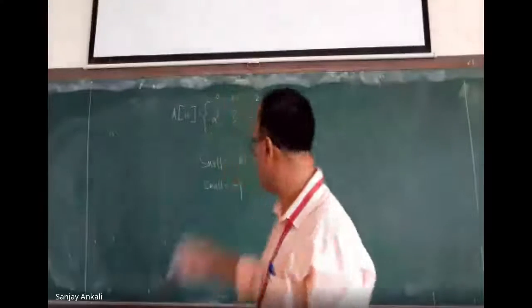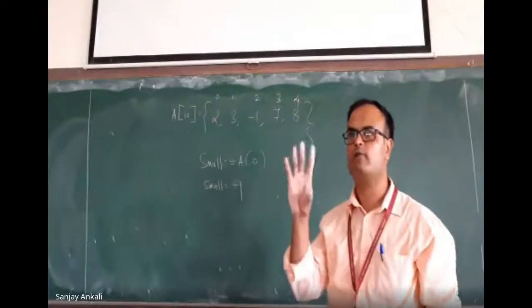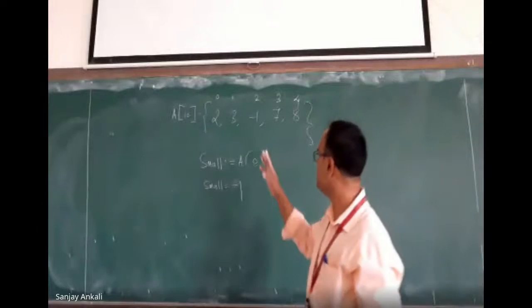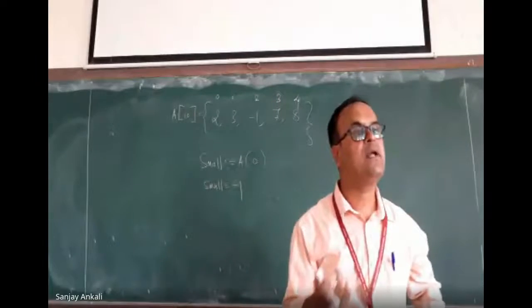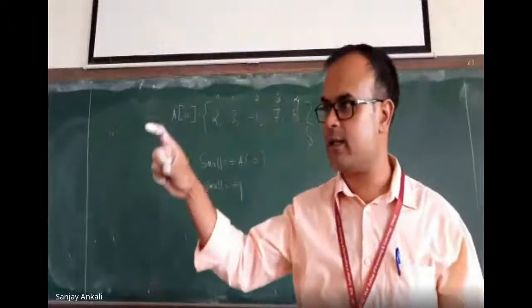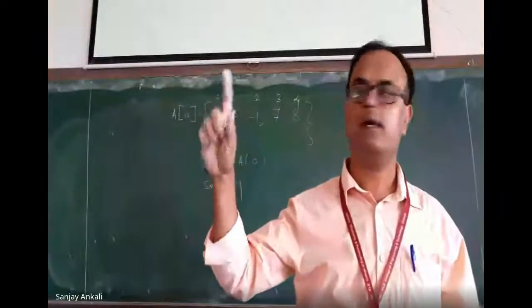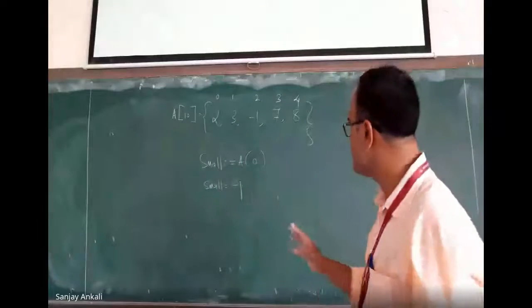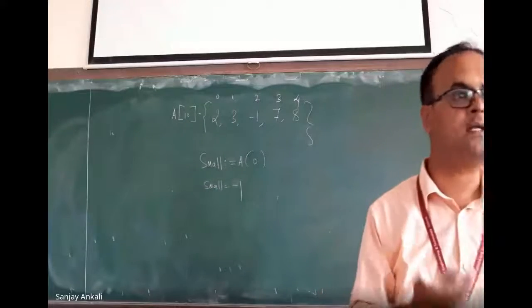How many times are we comparing? How many numbers are there in total? Five. Five numbers. How many comparisons have we done? Four. If n numbers are there, how many comparisons do we have to do? N minus 1. With n minus 1 comparisons, we can find the smallest number.